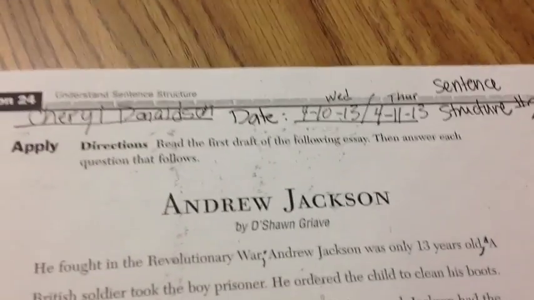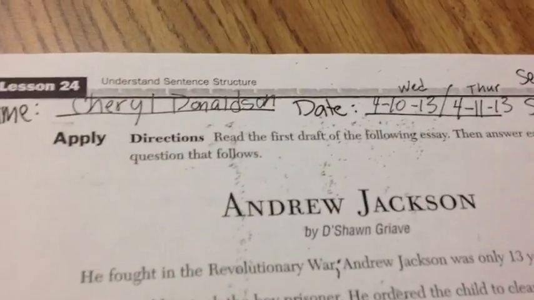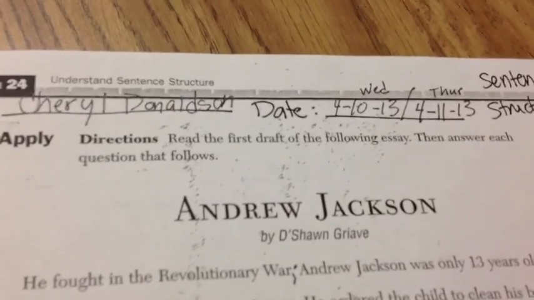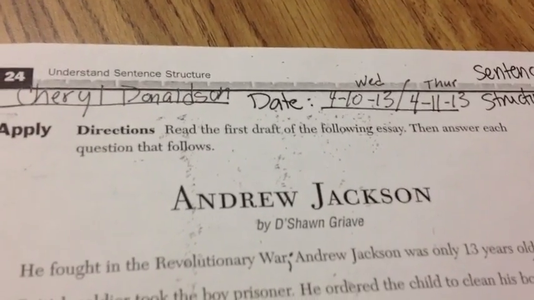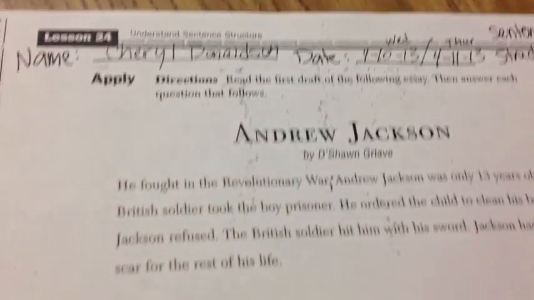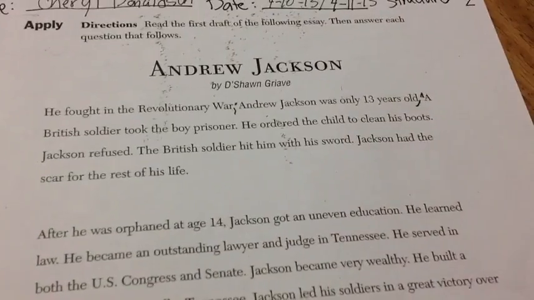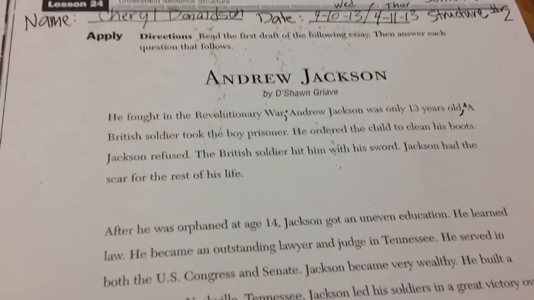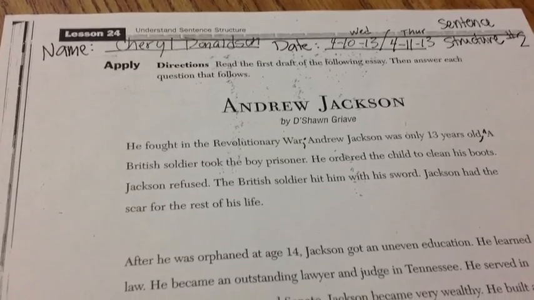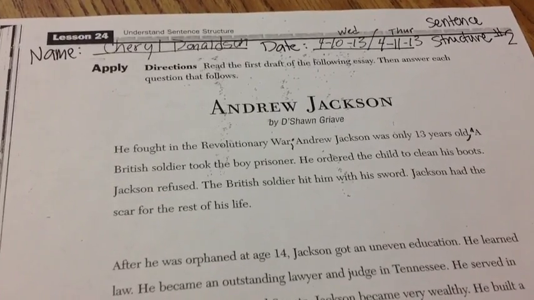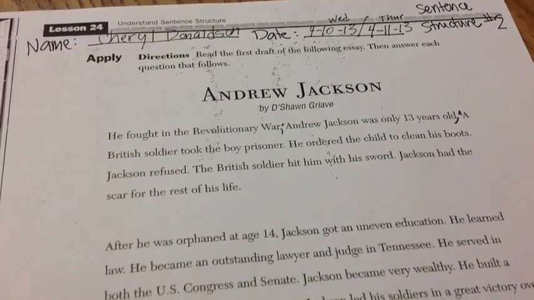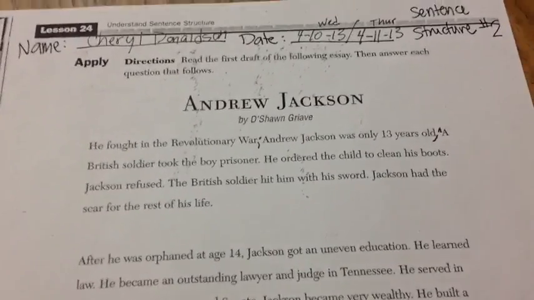First, before we start reading, I'm going to read the directions to make sure I know what to do. It says, read the first draft of the following essay, then answer each question that follows. Okay, so they're calling this a draft of an essay. That lets me know that this is in the rough draft section of the writing process, meaning it is not revised yet. So that lets me know right away I can predict I'm going to be doing some revisions. All right, let's go ahead and read Andrew Jackson by Deshawn Grave.